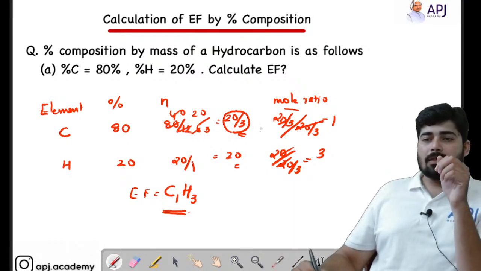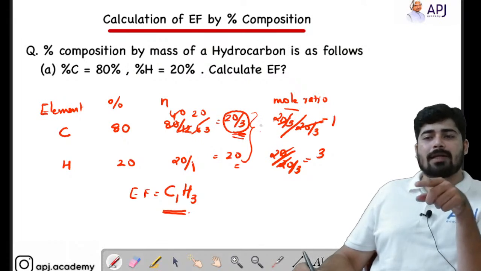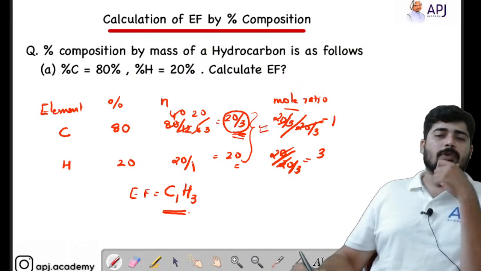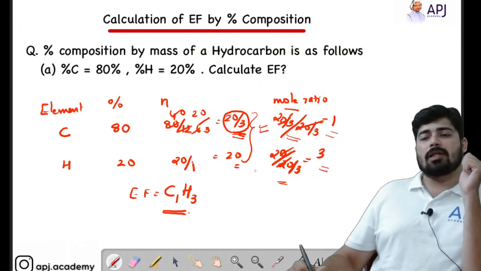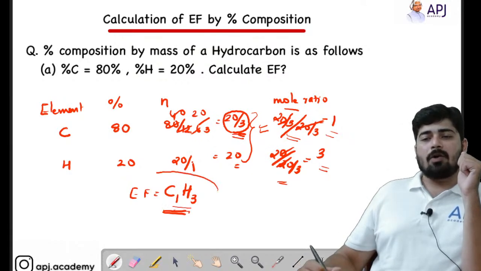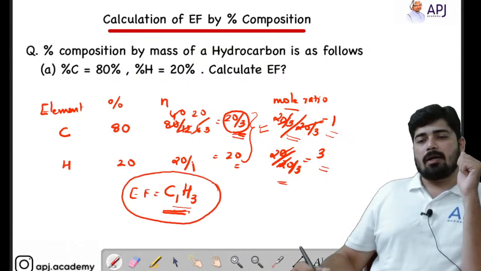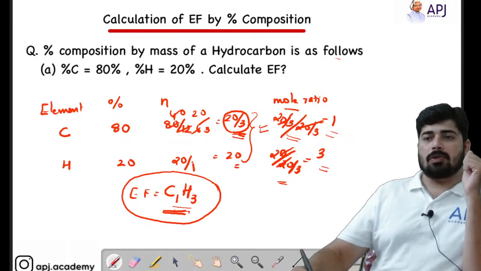So from these, which is the smallest one? Smallest one is 20 by 3. So in order to find out the mole ratio, you have to divide both numbers of moles by the smallest value, that is 20 by 3. Here I divided by 20 by 3, I got the value as 1. Here I divide by 20 by 3, I got the value as 3. So that is the simplest mole ratio, and that simplest mole ratio is expressed here to find out the empirical formula. Hope this is clear. Now we will move on to the next question.